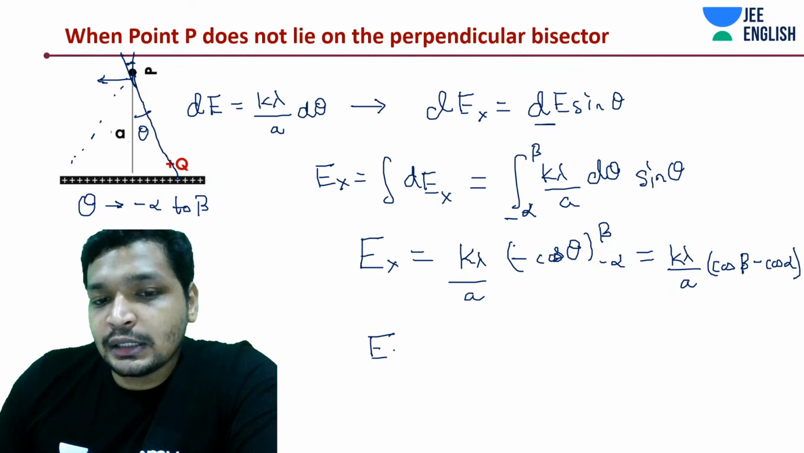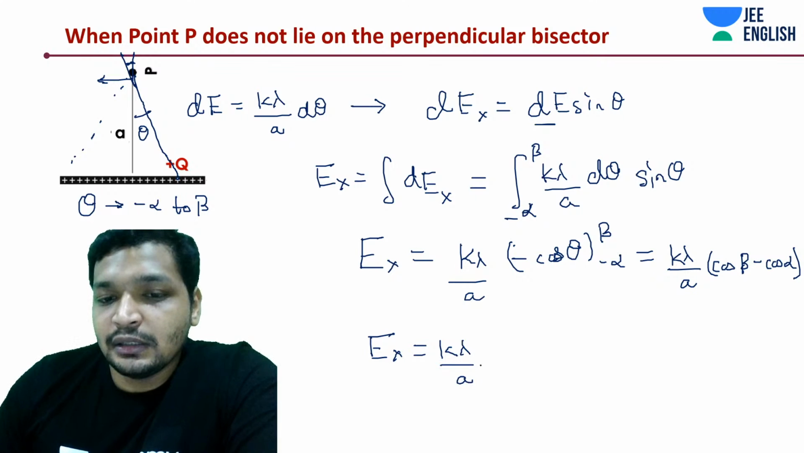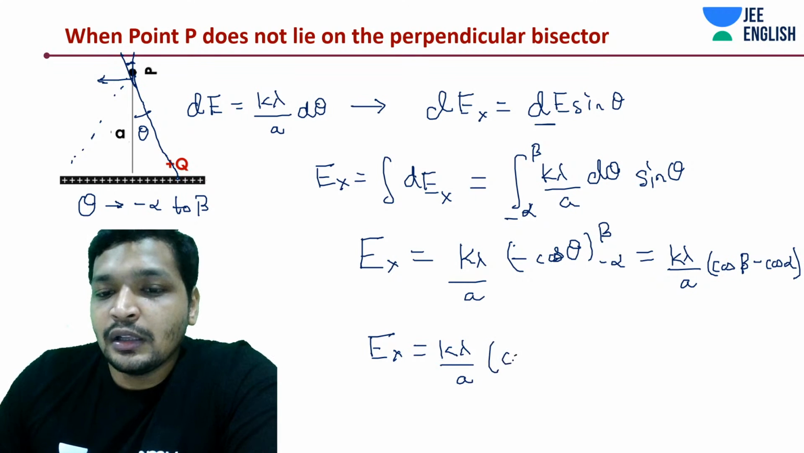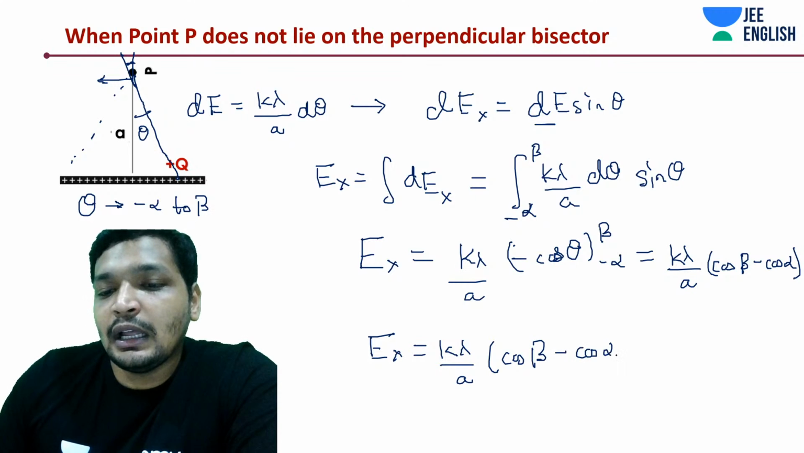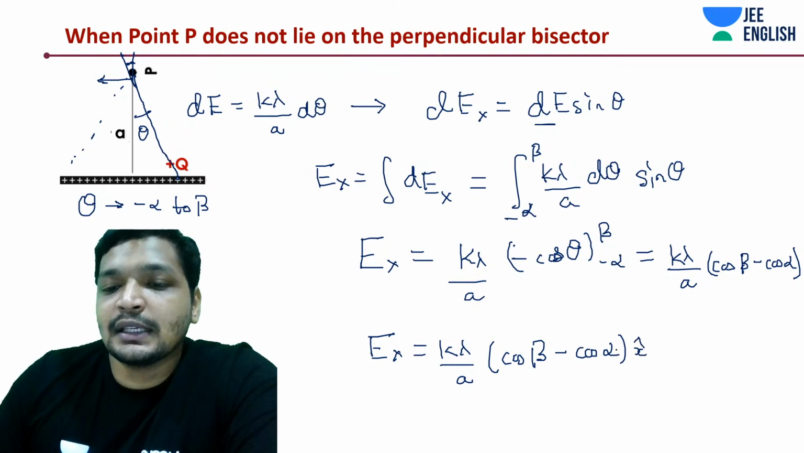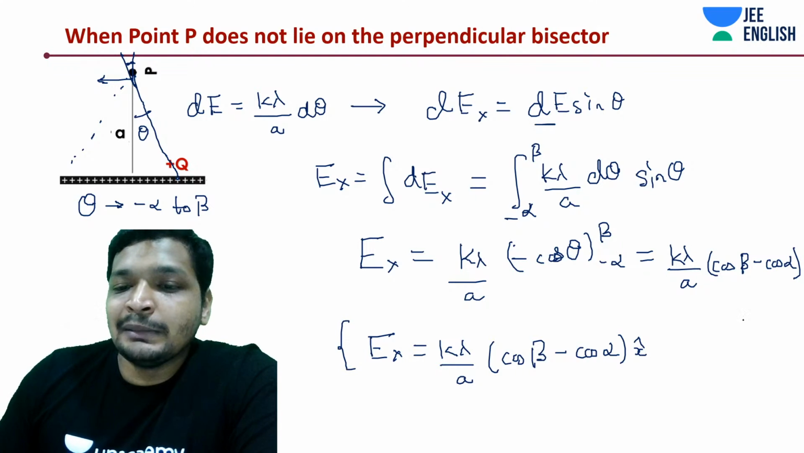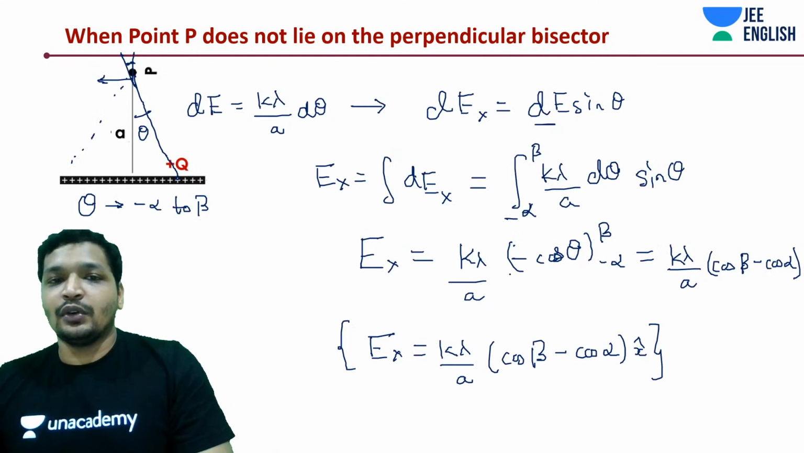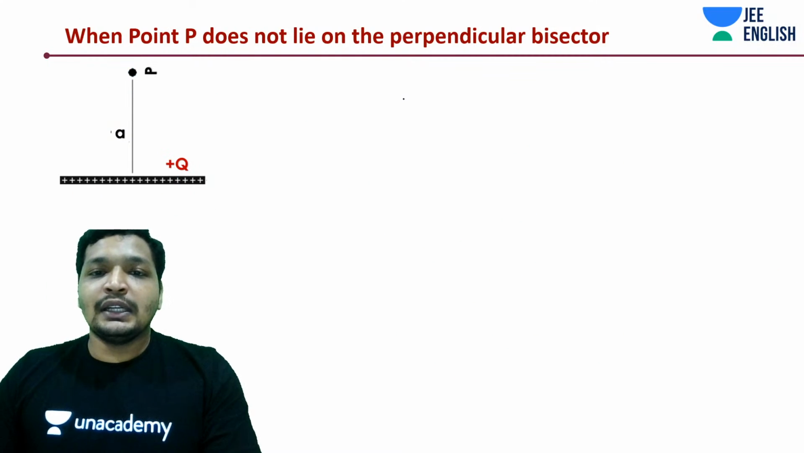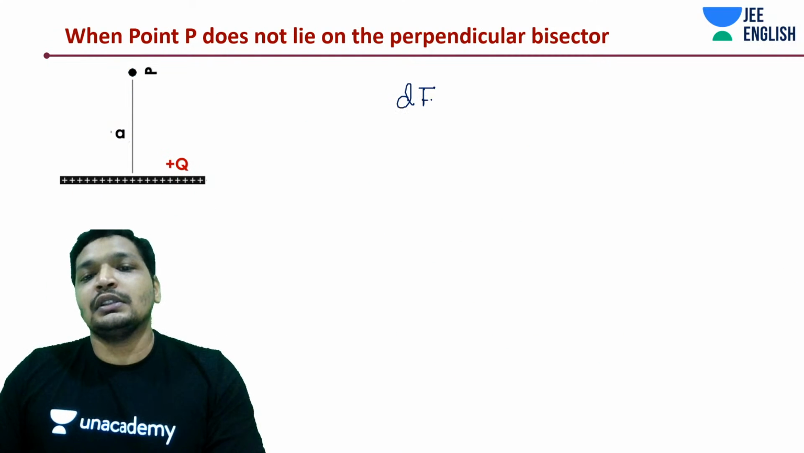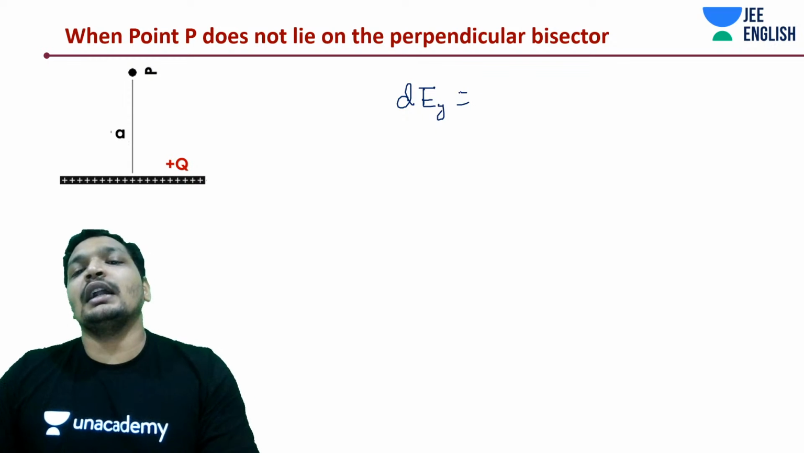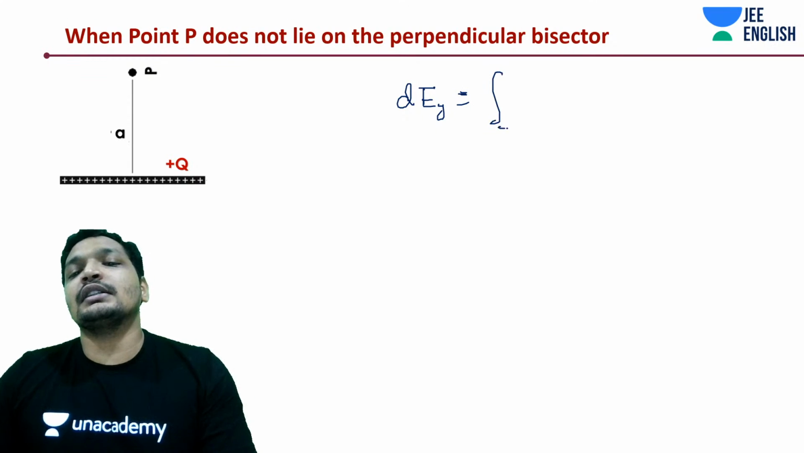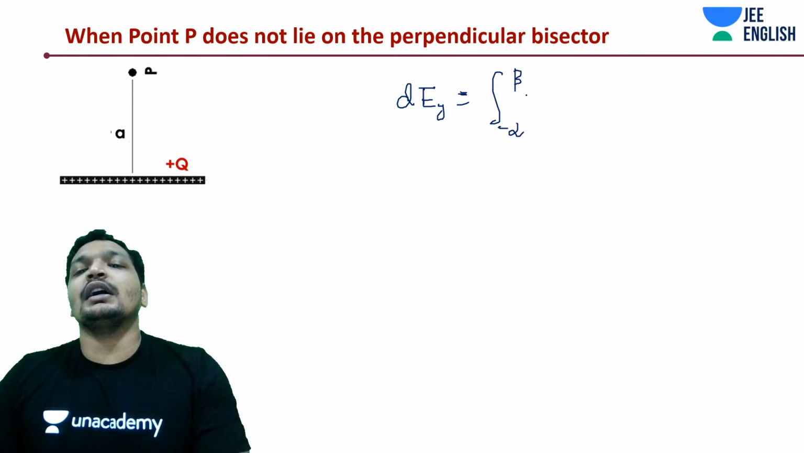So your Ex is actually going to be k lambda by A, where lambda is q by n, cos beta minus cos alpha, x cap. You want to add another. Similarly, you will get sin alpha plus sin beta. Okay, we'll do that as well. Your dEy, no direction, guys, and we'll directly write down and integrate it. This is going to be from minus alpha to beta.